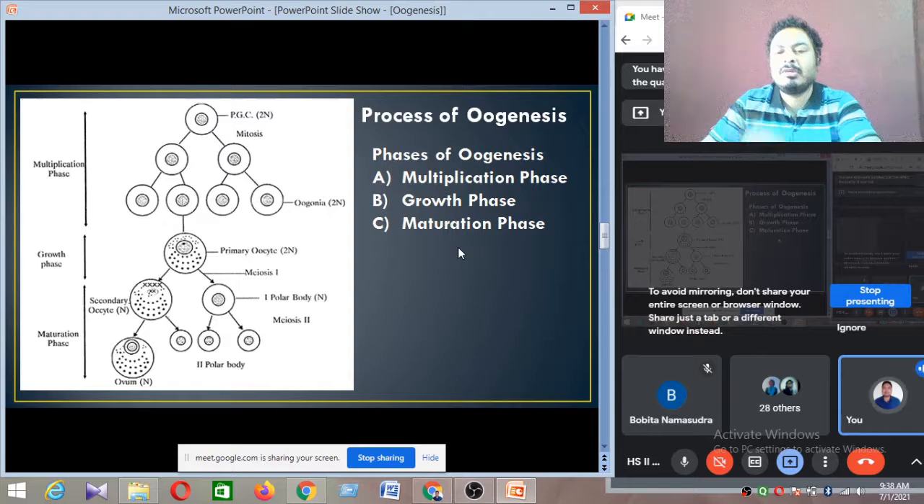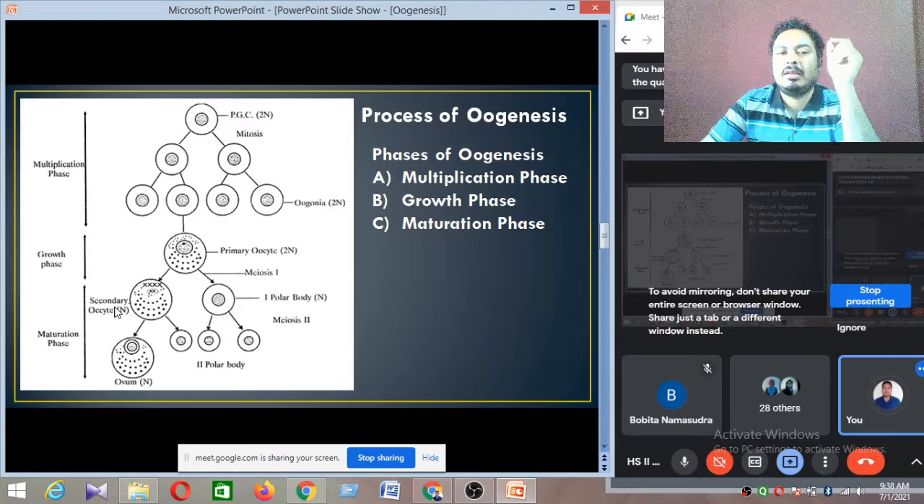Now in this maturation process, you have to know some important parameters. The primary oocyte, after meiotic division 1, produces two cells: one is the secondary oocyte, and one is called the first polar body. Now see, this cell is bigger in size and this cell is smaller in size. Why? This is called unequal meiotic division. That's why one cell is bigger and one cell is smaller. The smaller cell is called the first polar body, and the bigger cell is called the secondary oocyte.